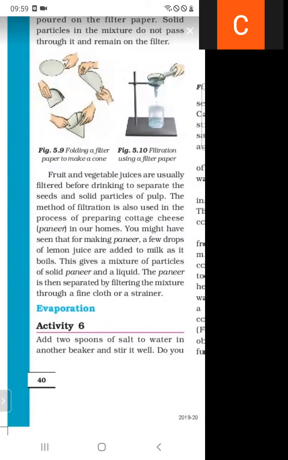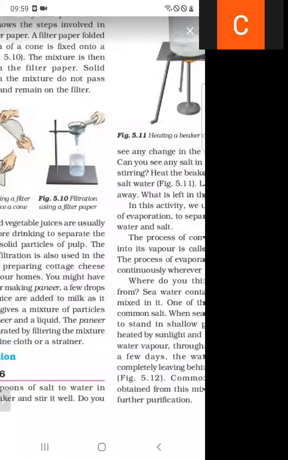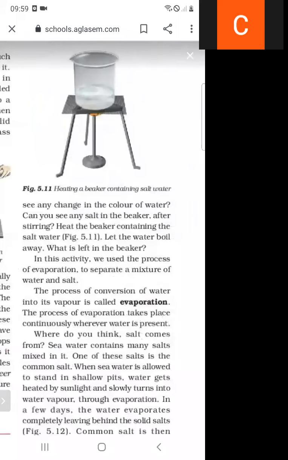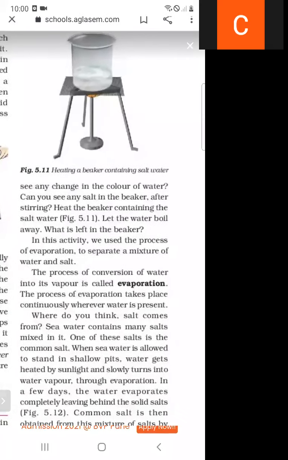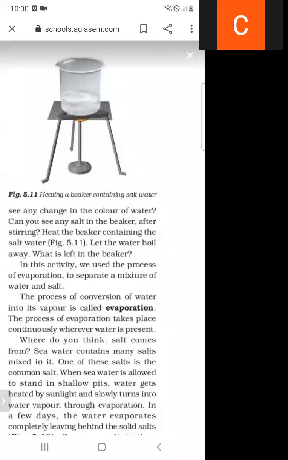Do you see any change in the color of water? If we take a beaker and add some water into the beaker, do we see any change in the color of the water? Can you see any salt in the beaker? After stirring, heat the beaker containing the salt water. Let the water boil away, and what is left in the beaker?